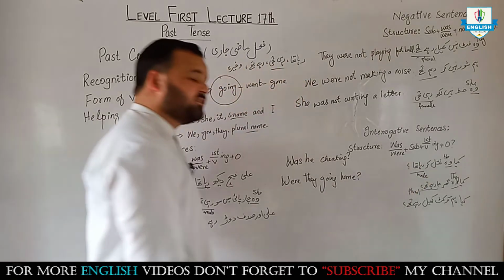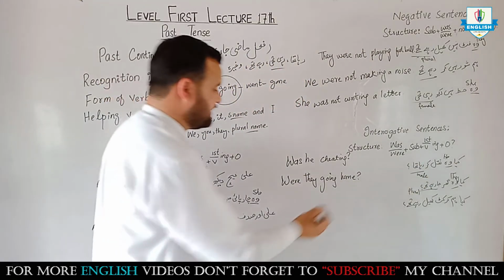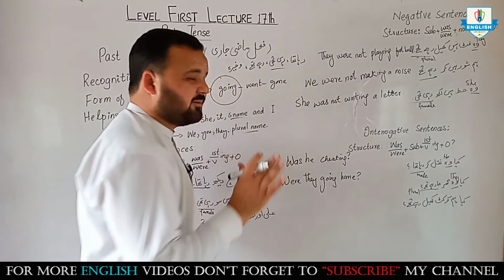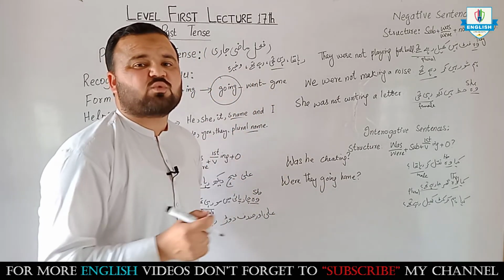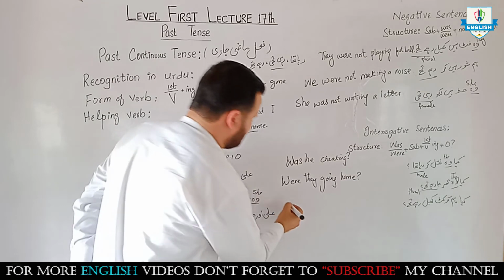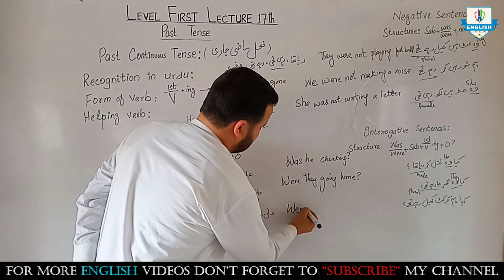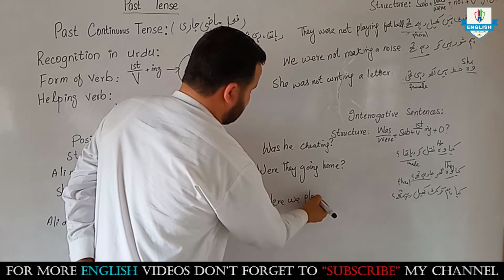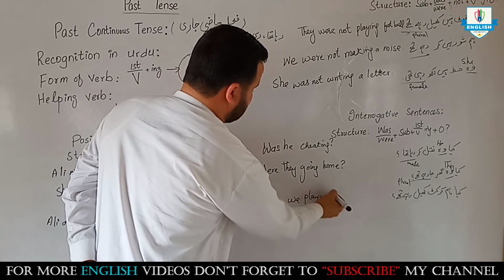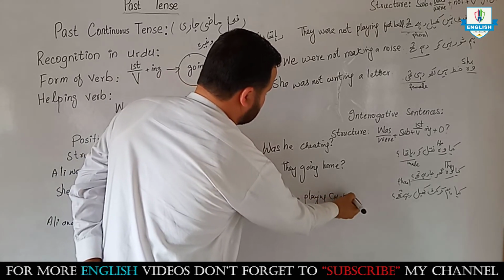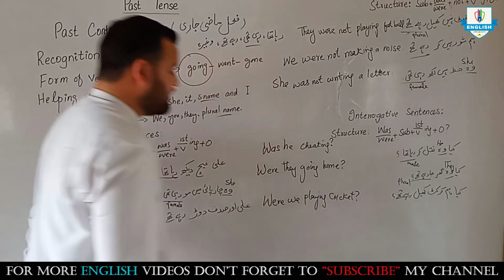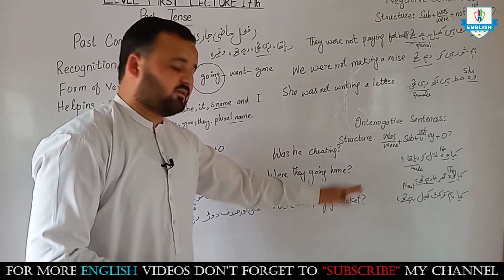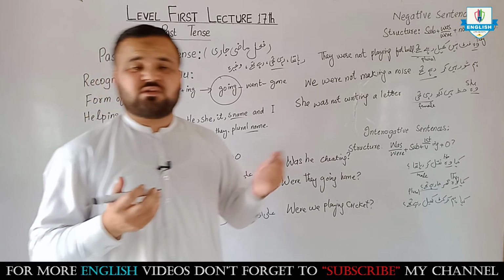क्या हम क्रिकेट खेल रहे थे? क्या हम के लिए हम we इस्तेमाल करते हैं, we के साथ were लगाते हैं, तो were को आगे करेंगे. Were we play plus ing, play, cricket. Were we playing cricket? So it is very simple.